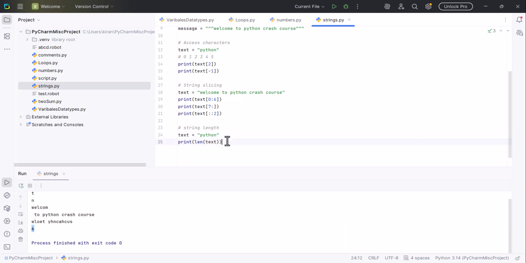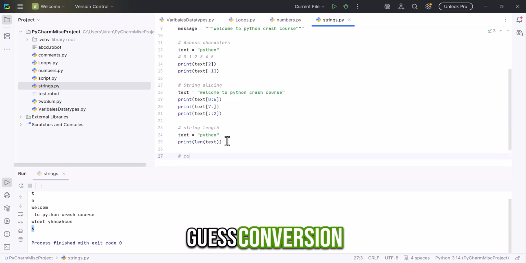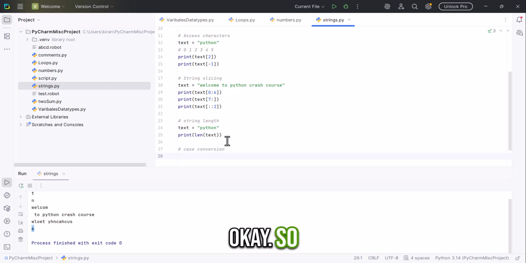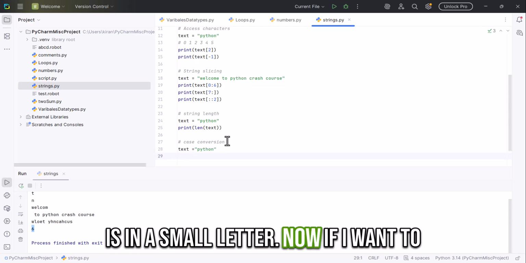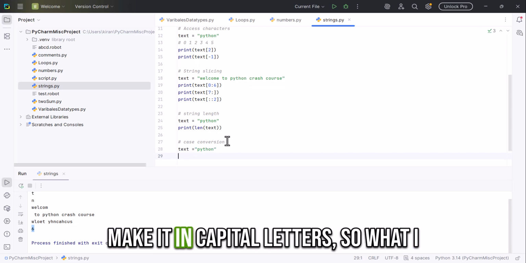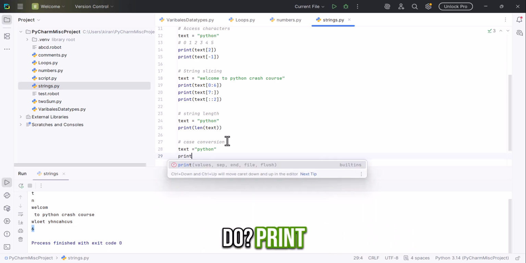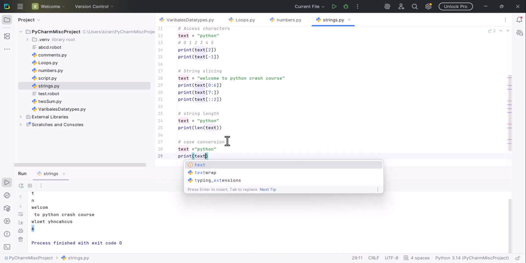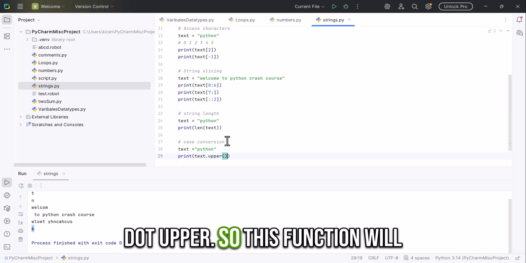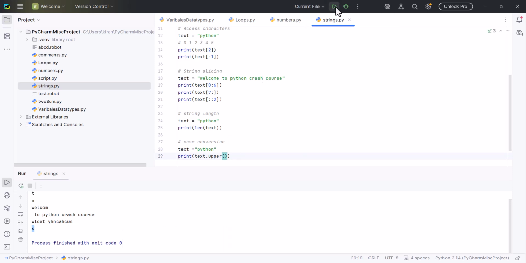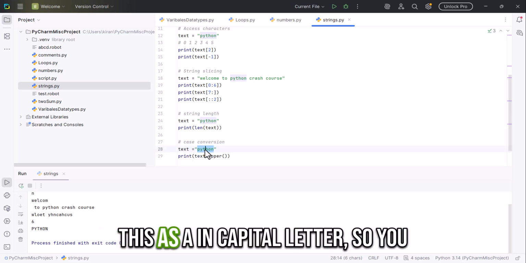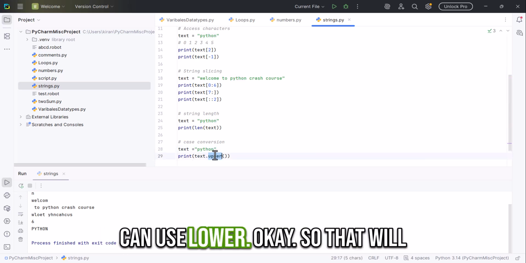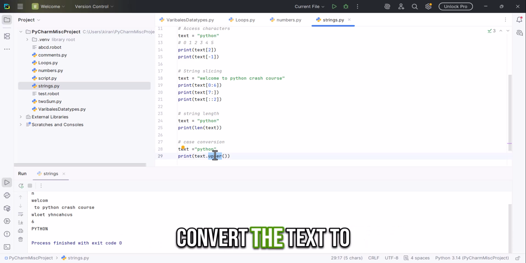Now case conversion. Text is equal to Python. Here everything is in small letters. Now if I want to make it capital letters, what I do is print text dot upper. This function will convert the small letters of Python to capital letters. Similarly, if you are given this in capital letters, you can use lower, and that will convert the text to lowercase.